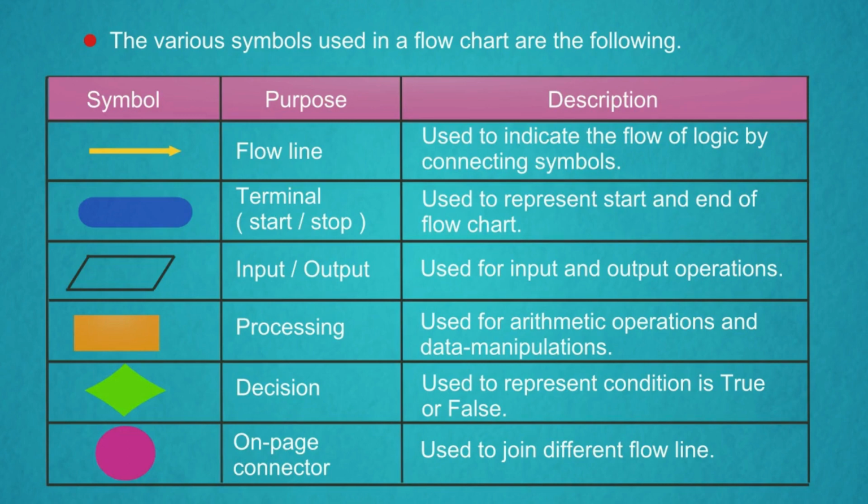Symbol 4 purpose is processing. Description: used for arithmetic operations and data manipulations. Symbol 5 purpose is decision. Description: used to represent whether a condition is true or false. Symbol 6 purpose is on-page connector. Description: used to join different flow lines. These symbols can be easily understood in the upcoming example.